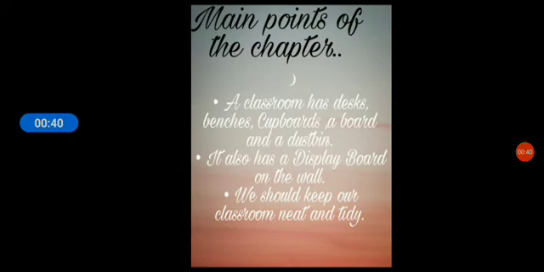Let us see the main points of the chapter. A classroom has desks, benches, a cupboard, a board and a dustbin. In a classroom, there are desks for the students to write on, benches for the students to sit, a cupboard for the teacher to keep their things, a board to write on with a chalk or marker, and a dustbin to throw waste materials or papers in to keep the class neat and clean.